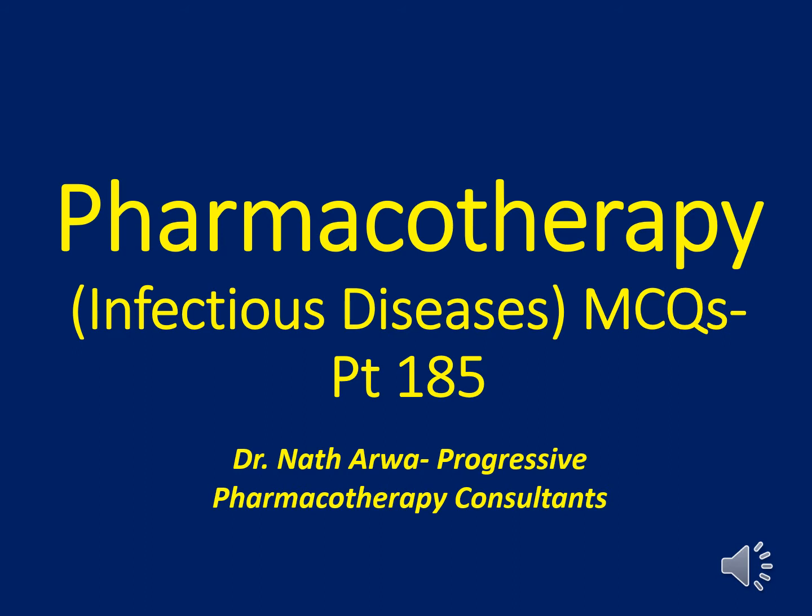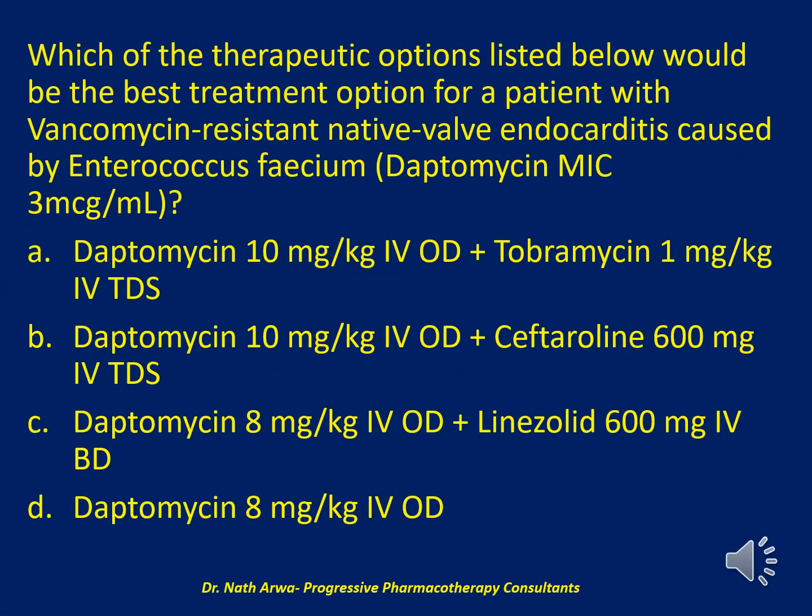I now welcome you all to part 185 of our Pharmacotherapy MCQ series, which majors in infectious diseases. And the first question reads, which of the therapeutic options listed below would be the best treatment option for a patient with vancomycin-resistant native valve endocarditis caused by Enterococcus faecium with a daptomycin MIC of 3 micrograms per milliliter?